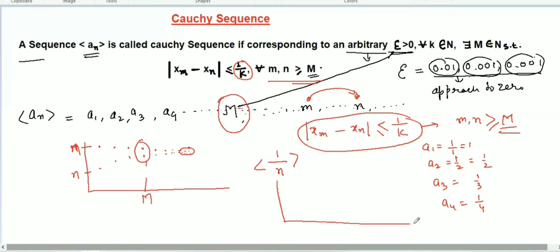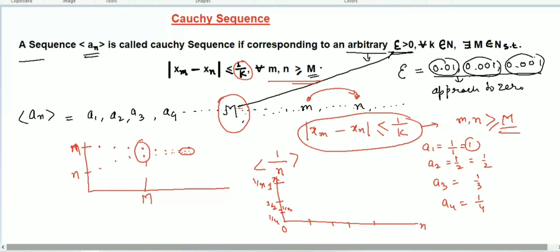So here you can see that if 0 is here, let's take this one: 1, 2, 3, 4. And here the sequence 1 over n, this y-axis represents 1 over n. So here the biggest number is 1, so let's take 1 here. Then this one will be half, then this one will be 1 over 4, and here 1 over 3.